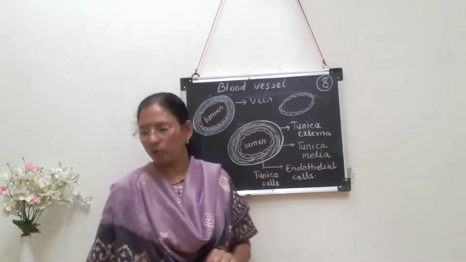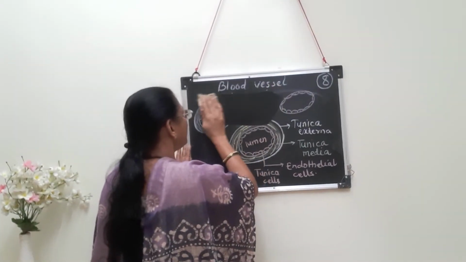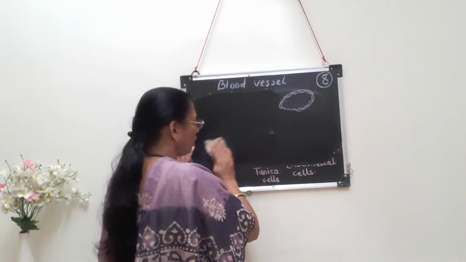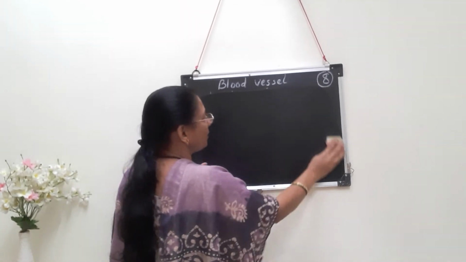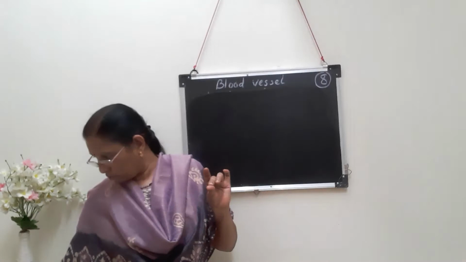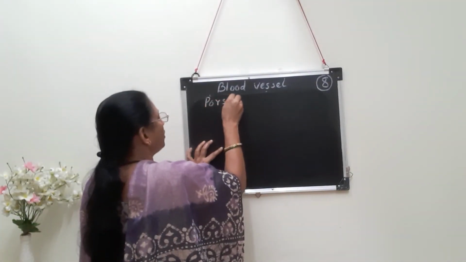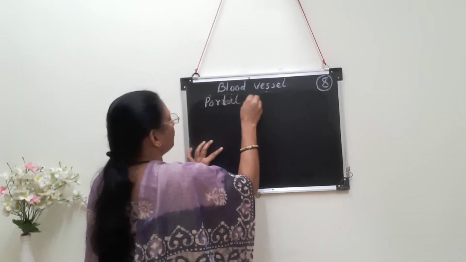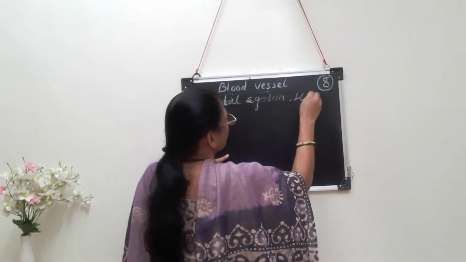After that we have to see the portal system. What is the meaning of portal system? A portal system starts in one organ in the form of capillaries, and it ends also in the form of capillaries in another organ. One example given for the portal system is the hepatic portal system.